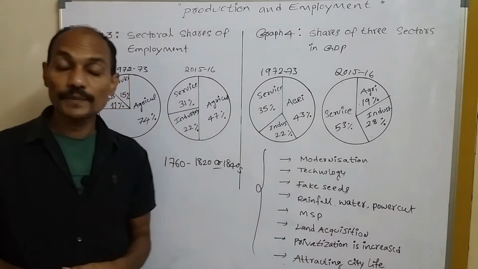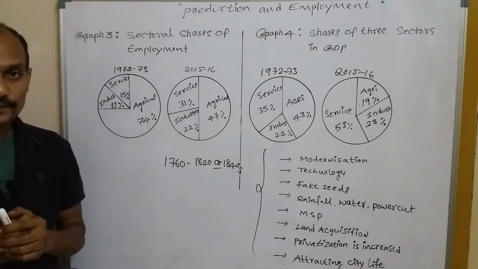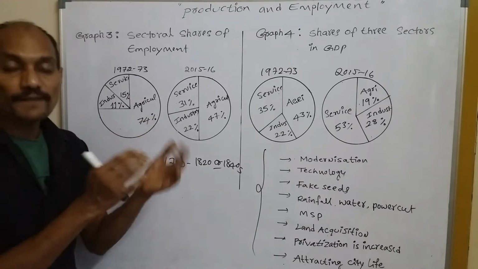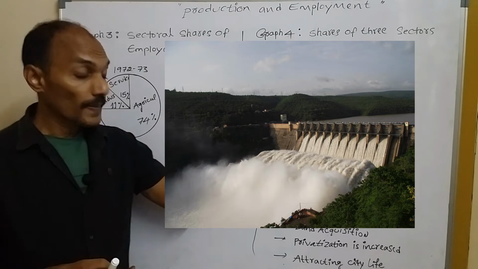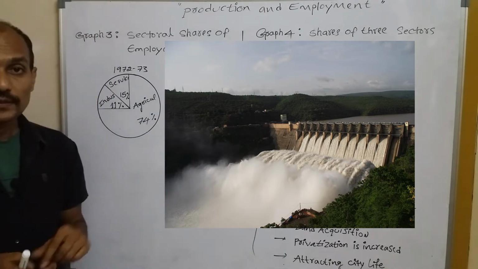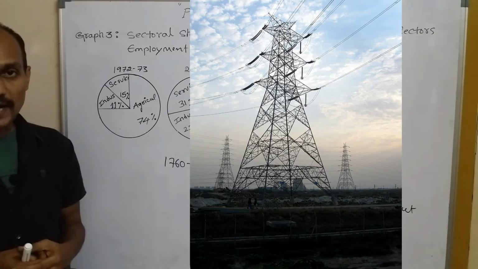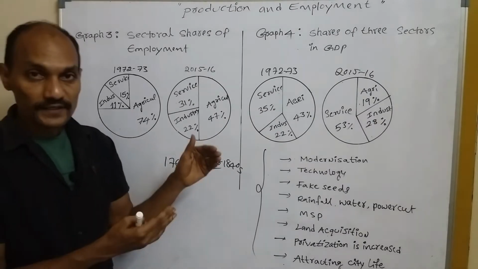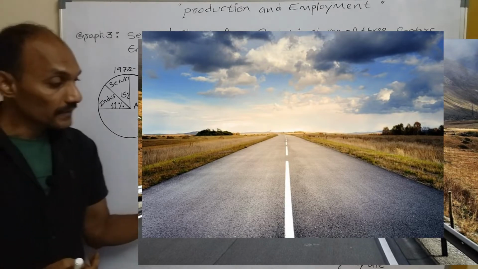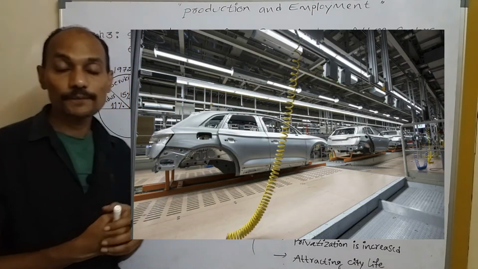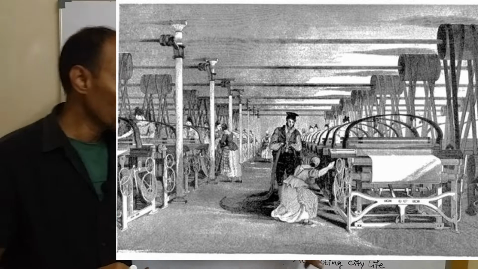And land acquisition, that means the government taking lands from the persons to develop and to improve the facilities. For example, the government takes some agricultural land to build multi-purpose dams for irrigation, drinking water and power generation, and also to provide road facilities, highway roads, and huge factories providing employment for the young youth. So it's called land acquisition.